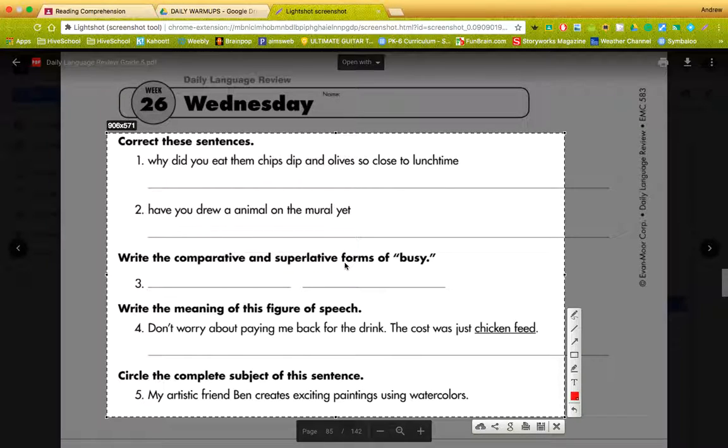Guys, so correct these sentences. Why did you eat them chips, dip, and olives so close to lunchtime? Okay, so we have a list here. So we definitely need some commas. But let's get some first things out of the way. We've got to capitalize the first word in the sentence. Believe it or not, I still see people that don't do this. Make sure you are always capitalizing that first word in the sentence.